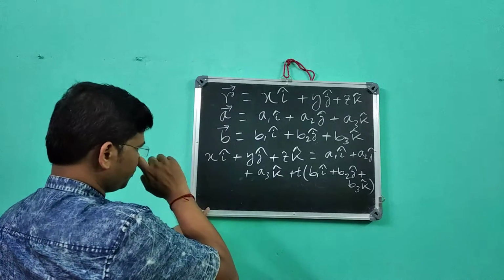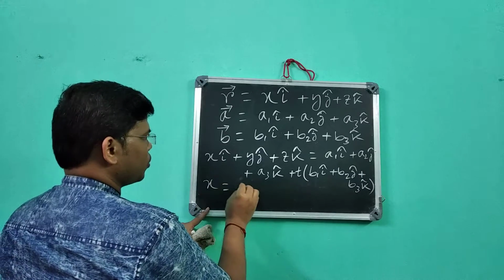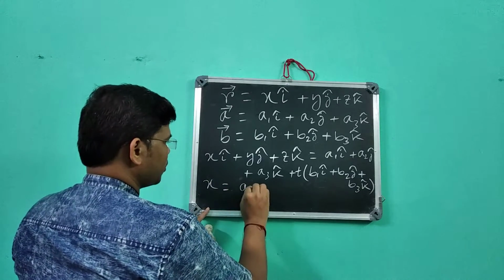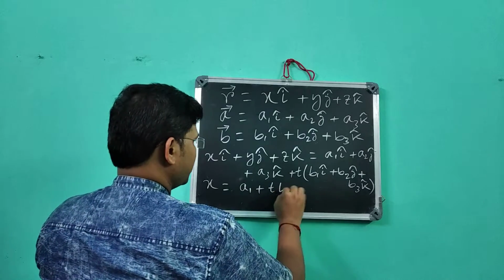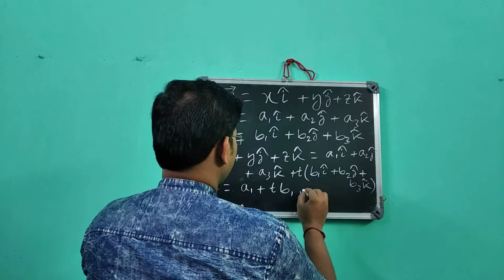Just compare both sides the like terms, because we want to find out the equation of the straight line. So we can write x equal to a1 plus t b1, these are the coefficients of i cap.